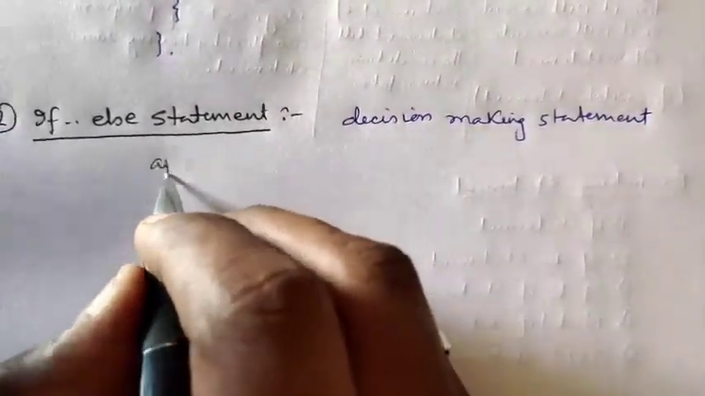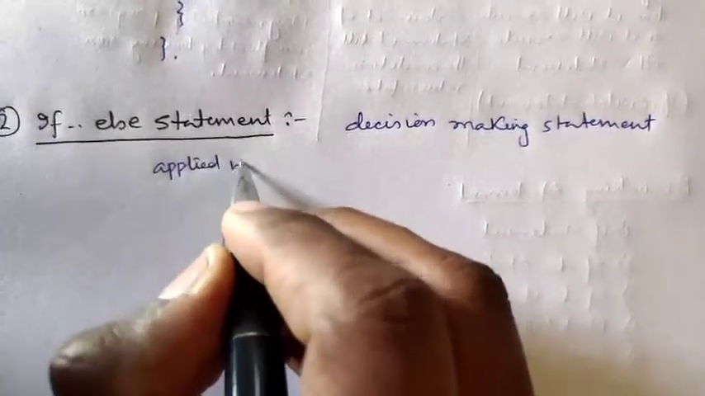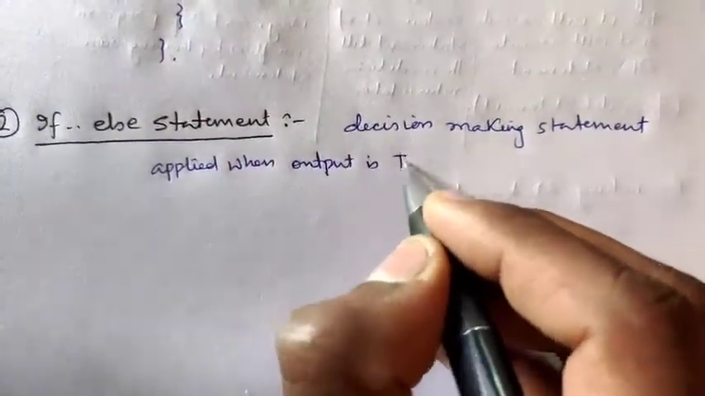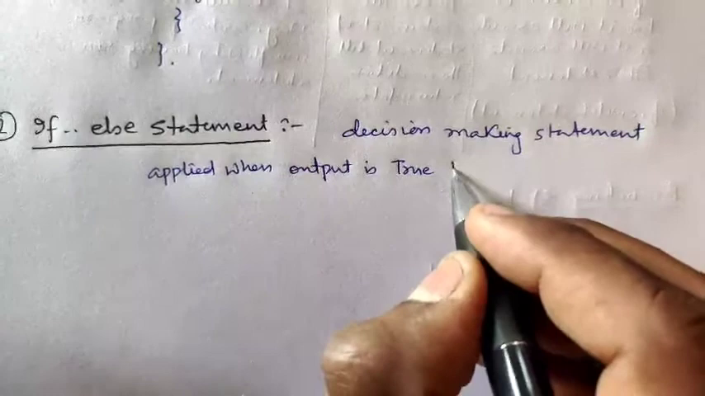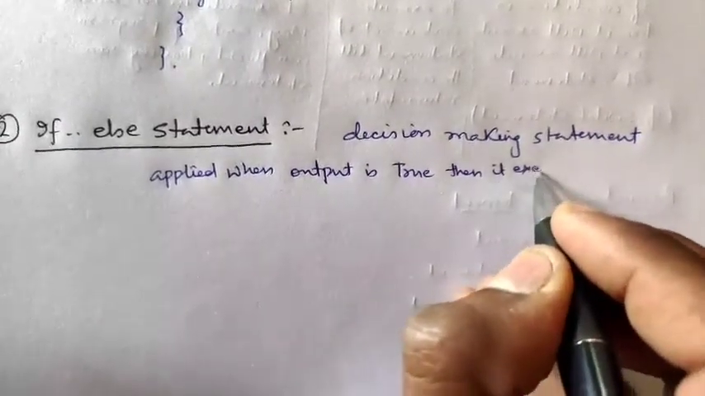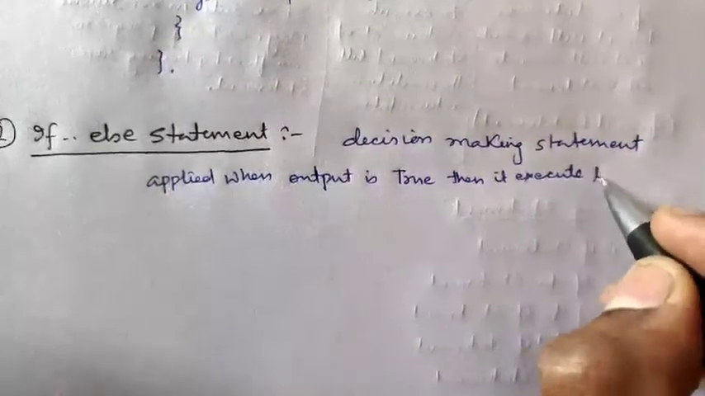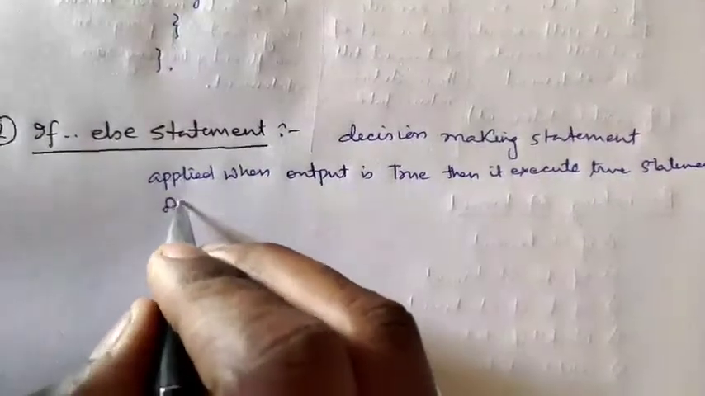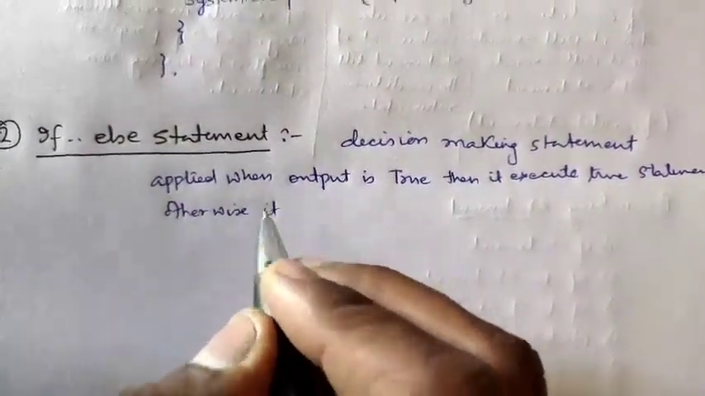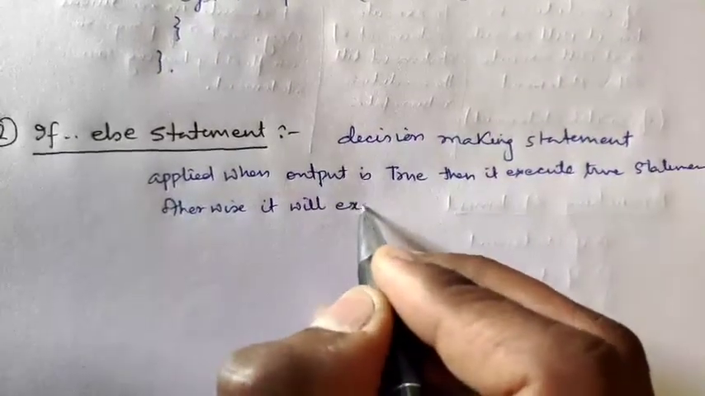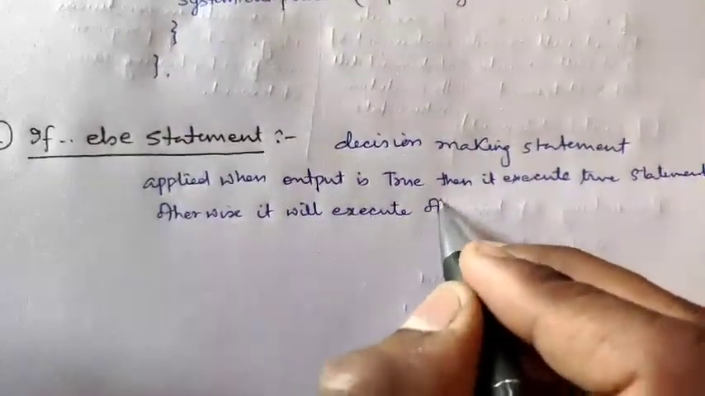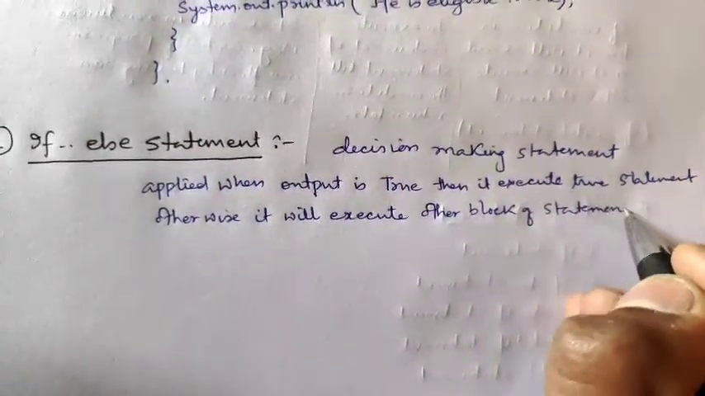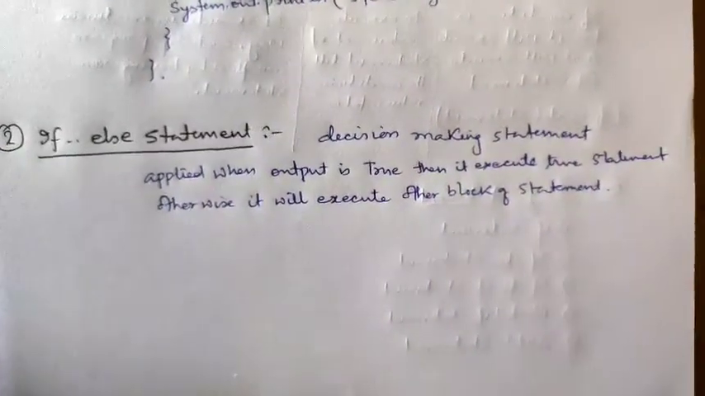It is applied when the output is true, then it executes the true statement, otherwise it will execute the other block of statements. It means that will be the false block of statements.